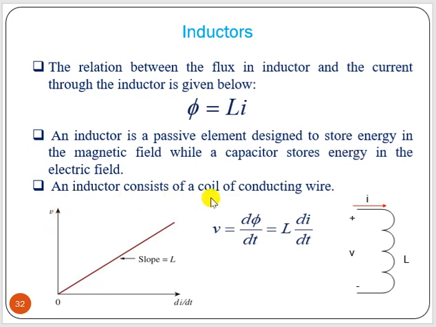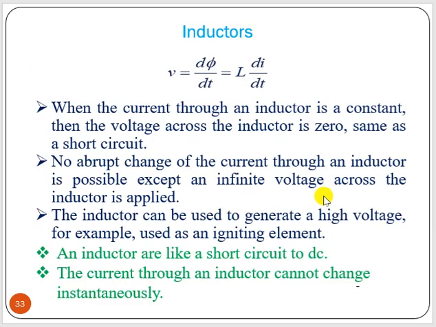Now an inductor consists of a coil of conducting wire. If phi equal to Li, then the voltage developed across the inductor is d phi by dt. That is the rate of change of flux across the inductor. So if phi equal to Li, then V equal to L di by dt, and if we plot V versus di by dt, we will get L as a slope.